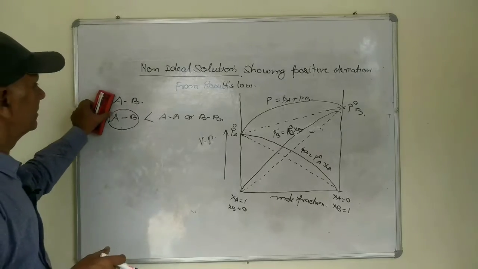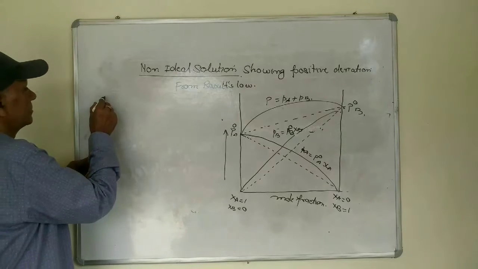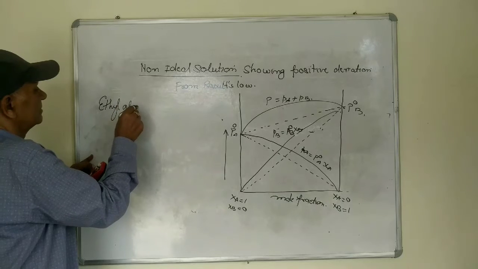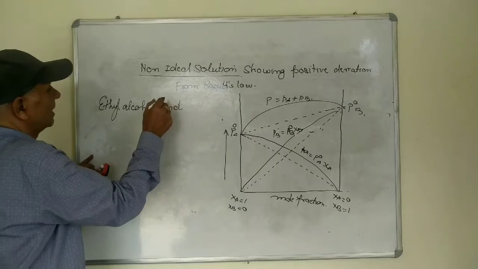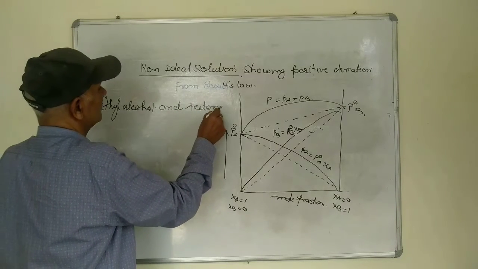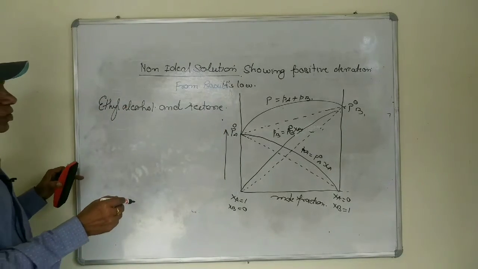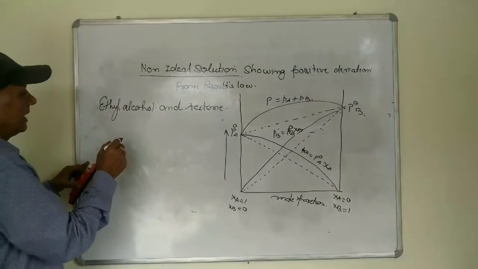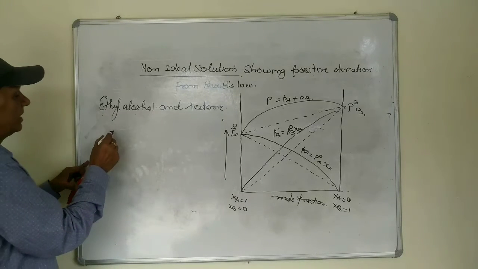when we mix the ethyl alcohol and acetone. So ethyl alcohol and acetone, as you all know, there is the hydrogen bonding between the ethyl alcohol and ethyl alcohol molecule.